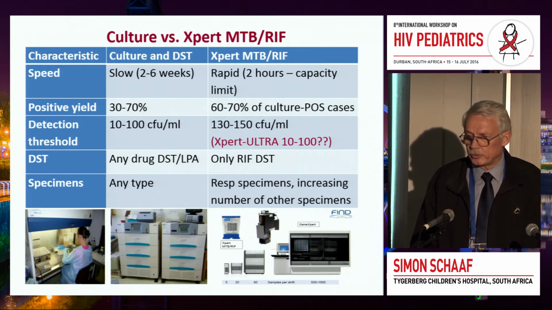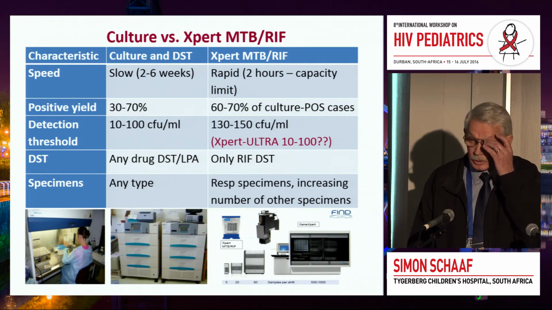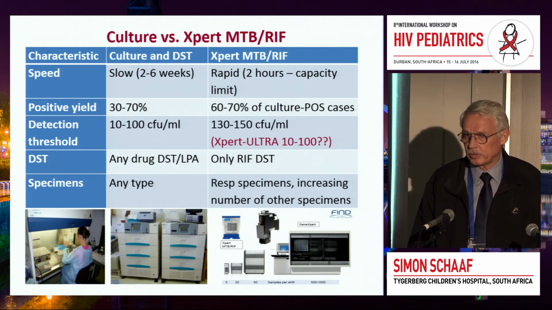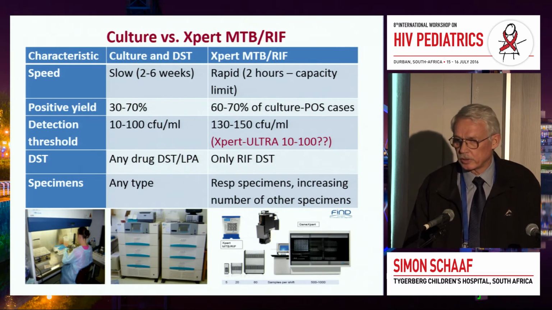The positive yield for cultures depends very much on the severity or the extent of disease. It's between 30 and 70% in children, but only 60 to 70% of those are Xpert positive with the current Xpert that we have. There is a new Xpert on its way, hopefully, called the Xpert Ultra, which will hopefully be more sensitive and will have more or less the same detection rate as culture.